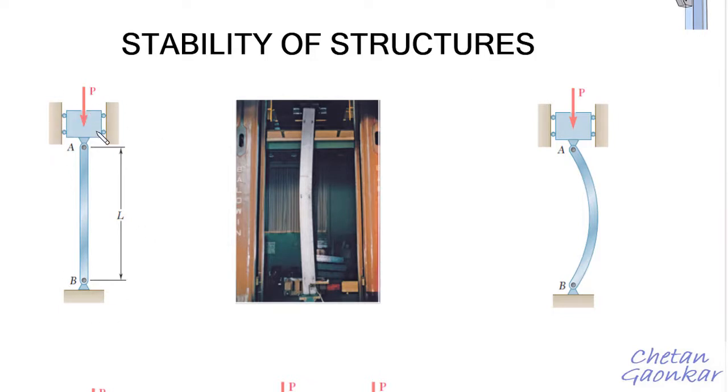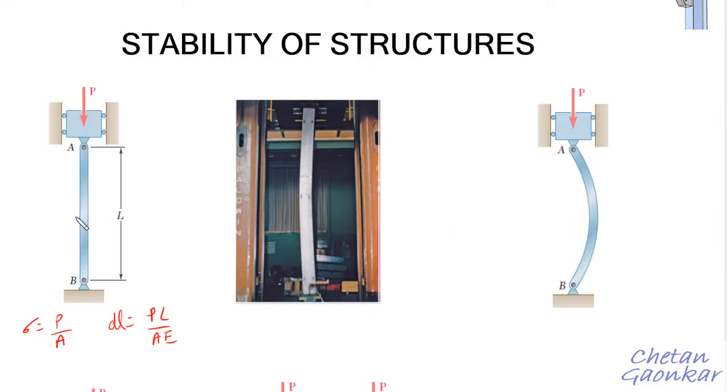Now this column is nicely subjected to the centric load P, and these two supports are hinge joints, at end A and at end B. The load is centric, and if this column is properly designed, the stress developed here will be sigma equals P by A, and the deflection dl will be PL by AE.